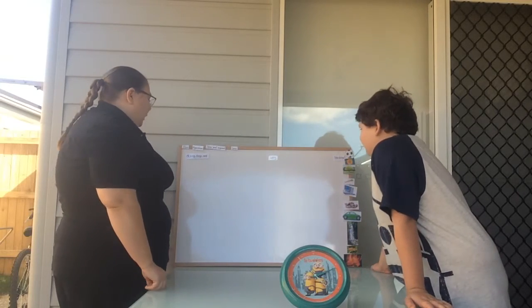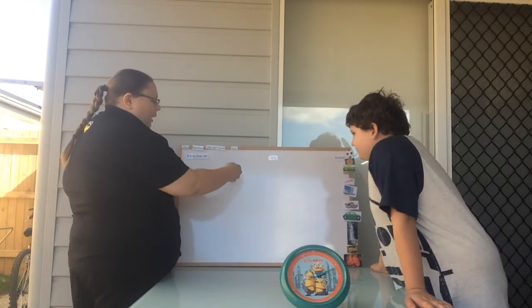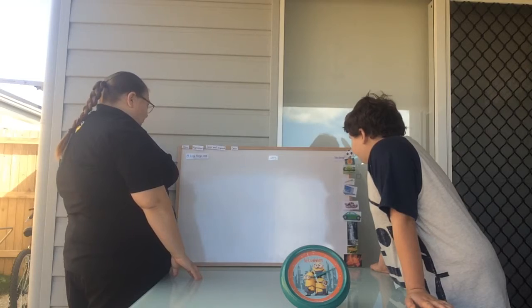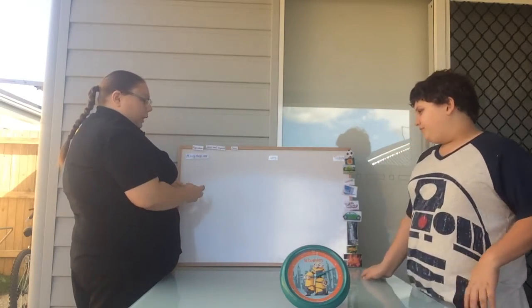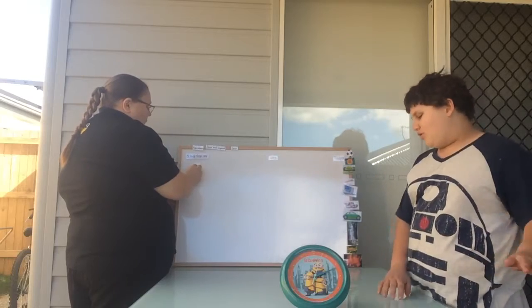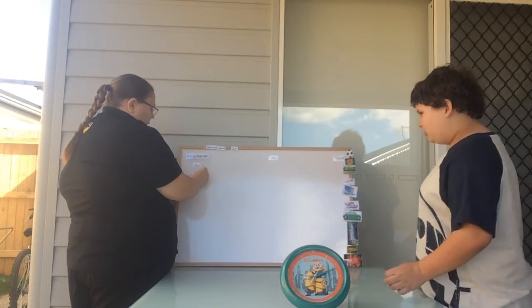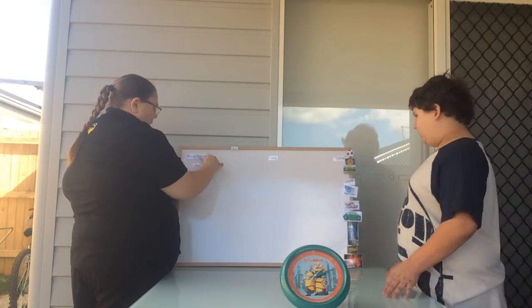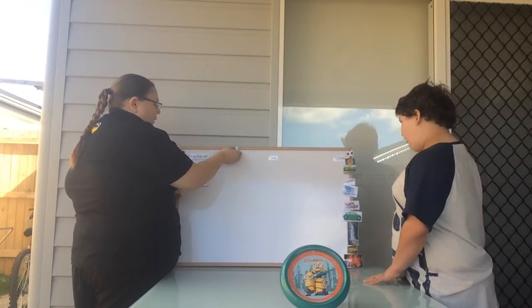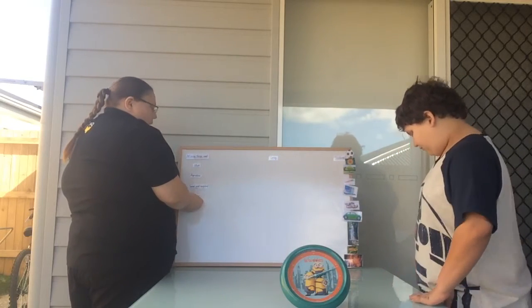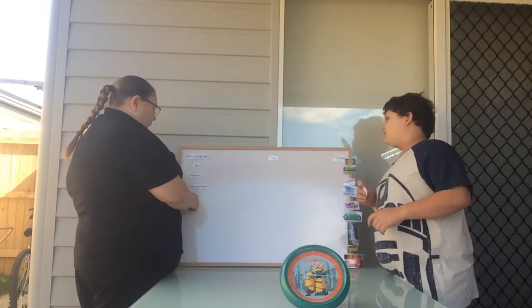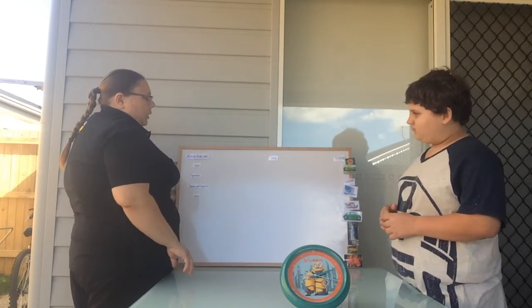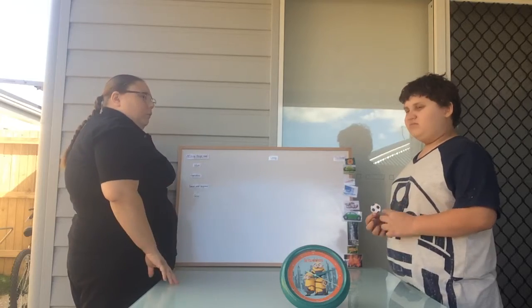Yeah. I'm glad. Well, today we're going to talk about living and non-living things. So all living things need 4 things, and those 4 things are they need to move, reproduce, sense and respond, and they need to grow. So I've got some pictures of some real things there, and I'd like you to tell me what you think they are, and then tell me whether they are living or non-living and why you think that.